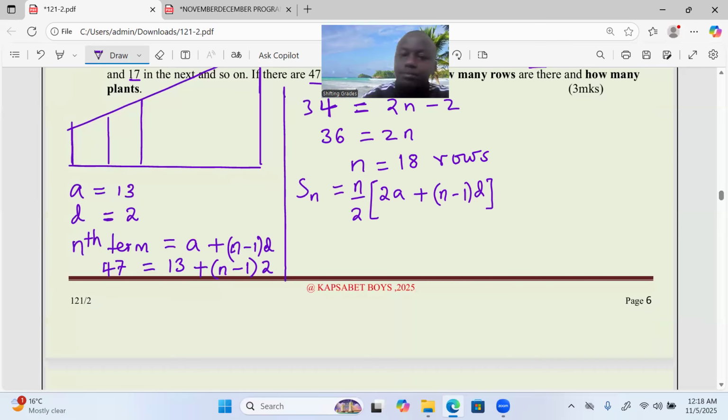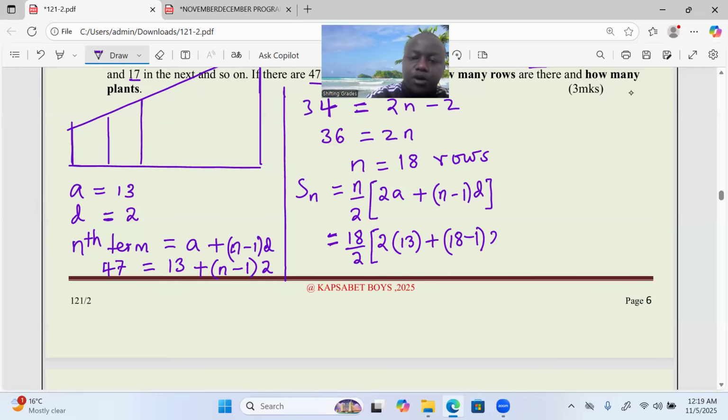Whereby now we have found that n is 18. So it's 18 over 2. We want to find the total carrots. 2 times 13 plus n, which is 18, minus 1, multiplied by a common difference of 2.